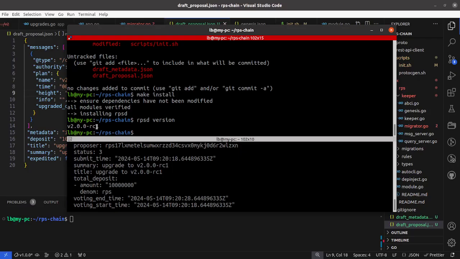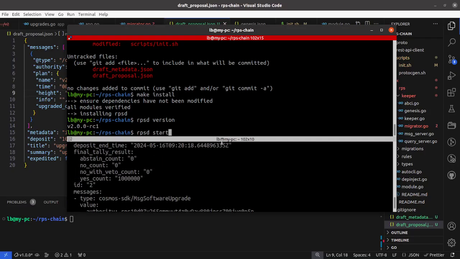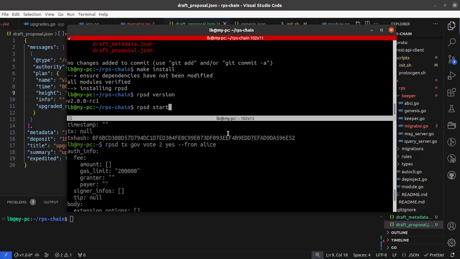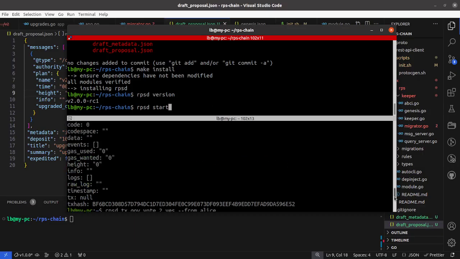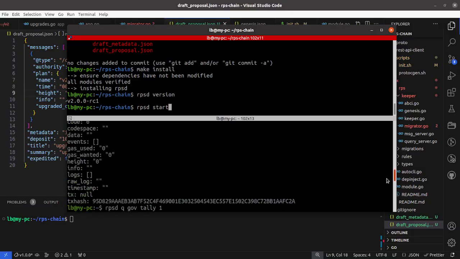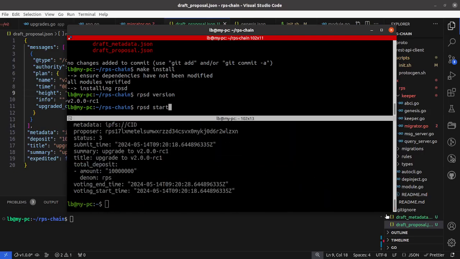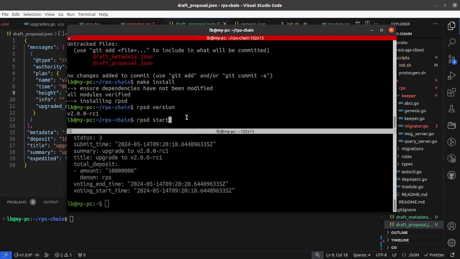Now I am B2 RC1, and we just start the node again, and this is going to perform our migrations. Remember that our game created previously, now we expect it to have an expiration height. With the migration we expected it to be 120, because we made the upgrade at block 100, and the default TTL is 20.